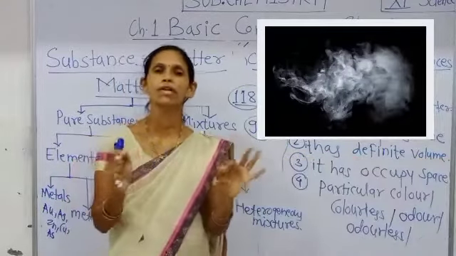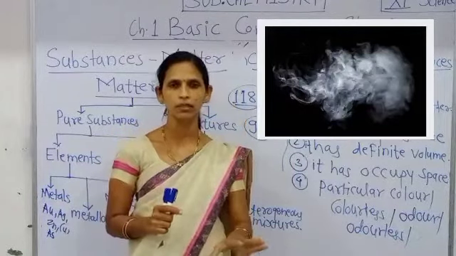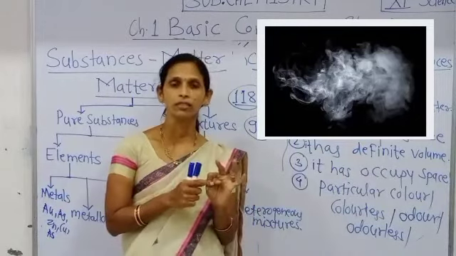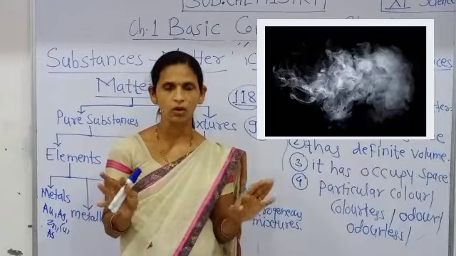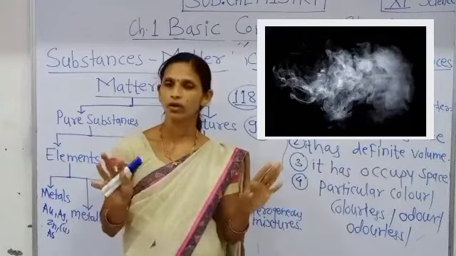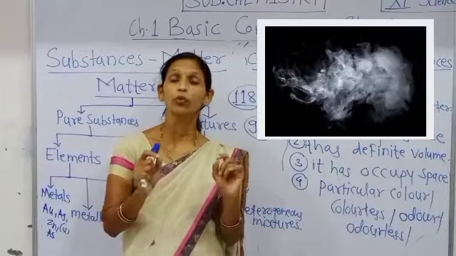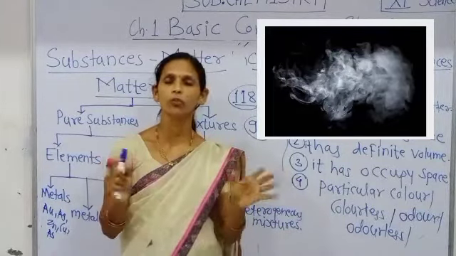Non-metals are also pure substances, elements, but they are brittle. They do not have shining, that is, luster, and they are poor conductors of electricity and poor conductors of heat.